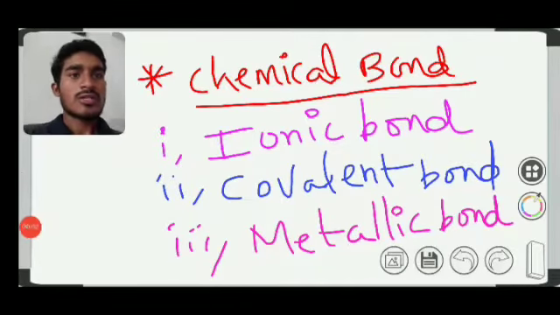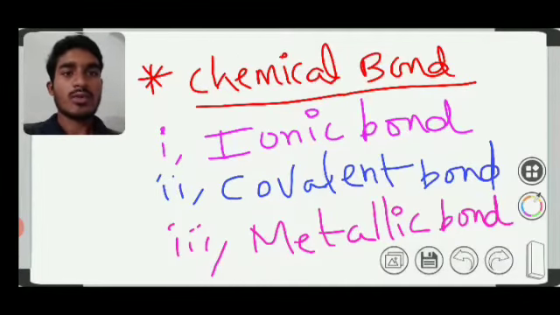Hello everyone. So far we're discussing the chemical bond in this chapter. In the chemical bond, we are discussing types of bonds. First we know the definition of chemical bond, then we enter into the types of bond. Today I would like to explain in a simple method the definition of the chemical bond with examples.